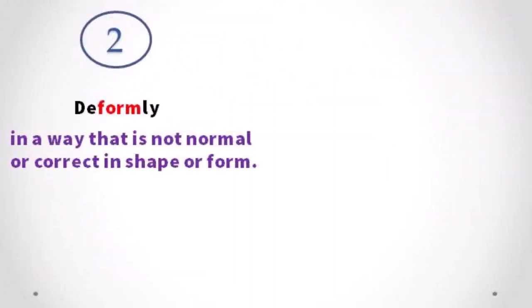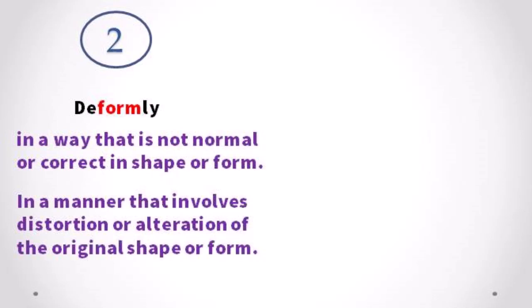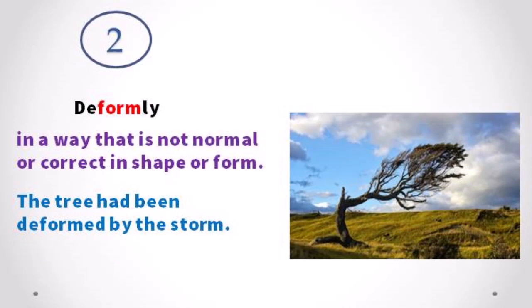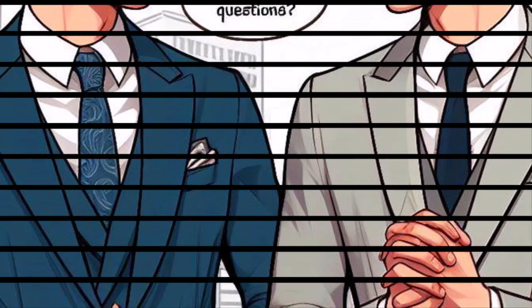Adverb 2. Deformably. Meaning, in a way that is not normal or correct in shape or form. In a manner that involves distortion or alteration of the original shape or form. Example, the tree had been deformed by the storm. The artist intentionally deformed the sculpture to create a unique work of art. Here's a short conversation that incorporates some of this adverb.